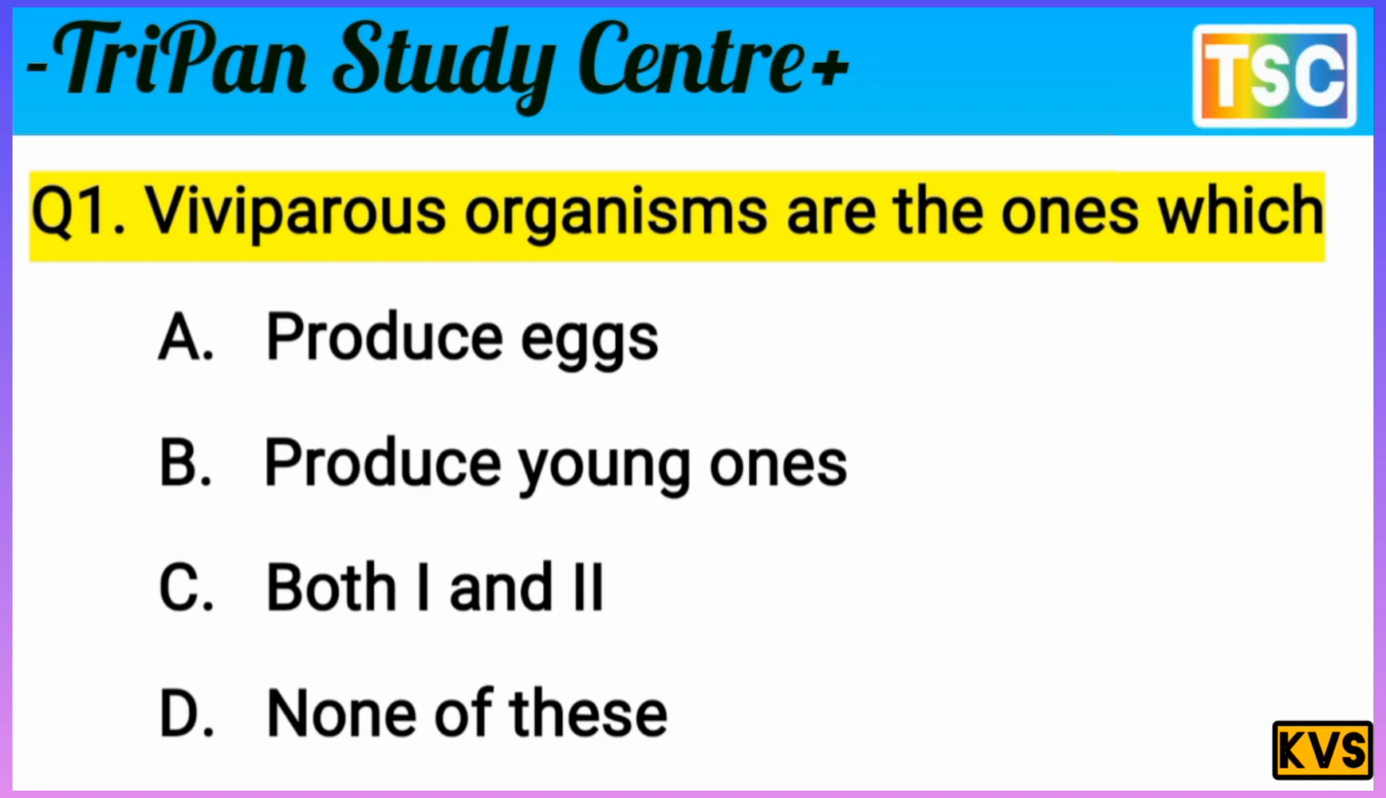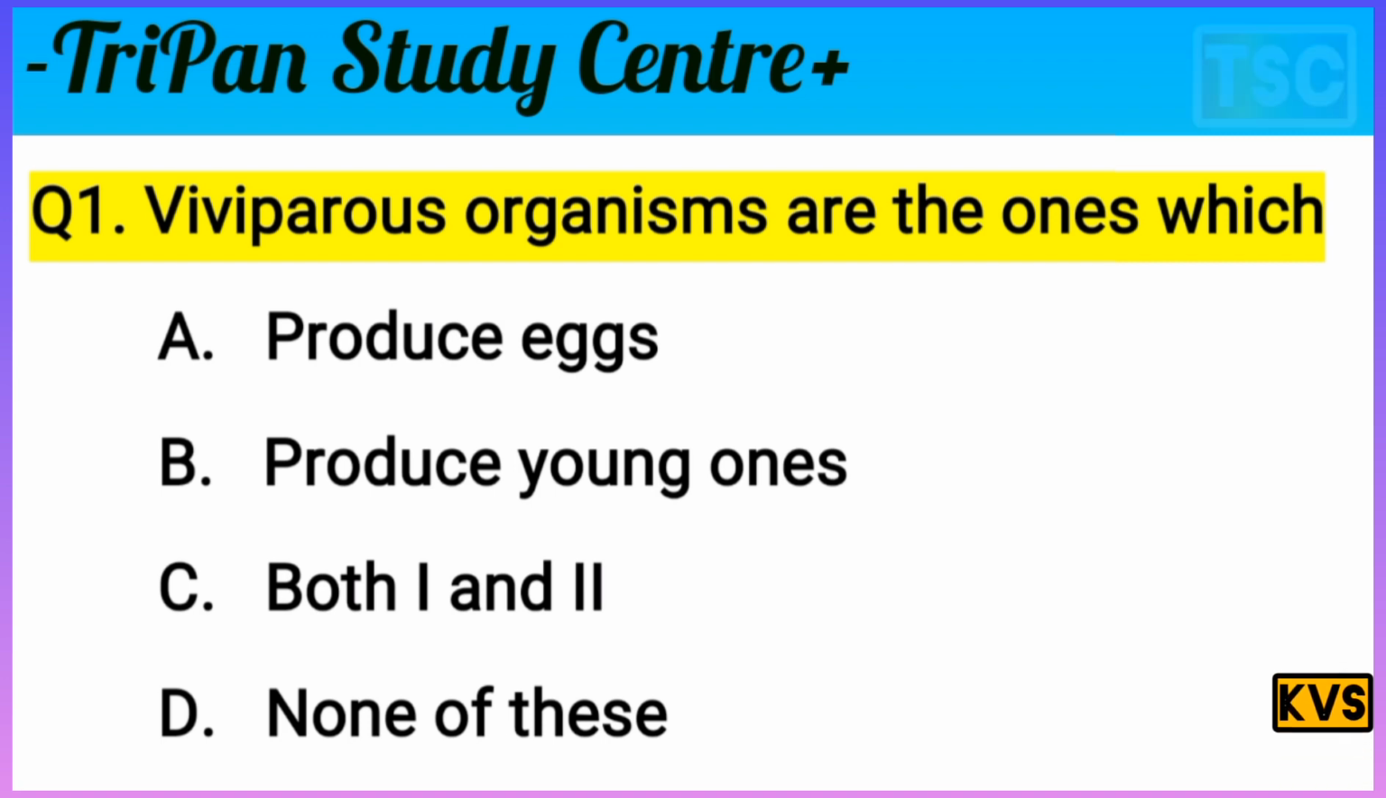The question is clear. Viviparous organisms are the ones which, you know that, produce eggs? Viviparous organisms do not produce eggs. It means option A is wrong, rejected. Option A is rejected. It means options C and D are also rejected. The only remaining option is B. So B, produce young ones, is the correct answer here.